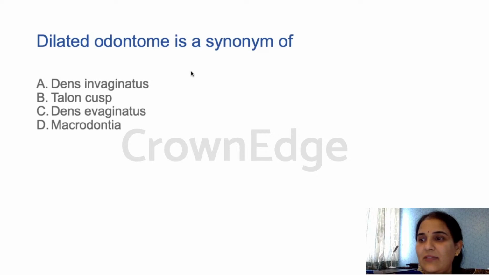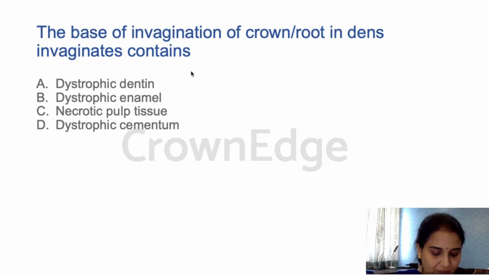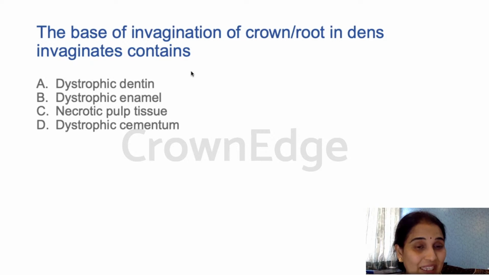Excellent. So dens invaginatus has two forms, right? A coronal and a radicular form. And you know that the entire dens invaginatus portion also has enamel lining, right? Okay. Next question: the base of invagination of the crown or root in dens invaginatus contains what?